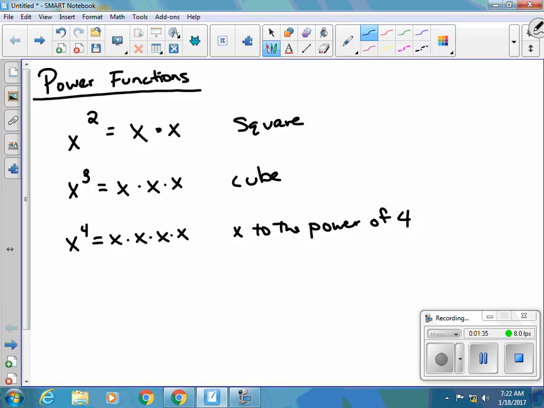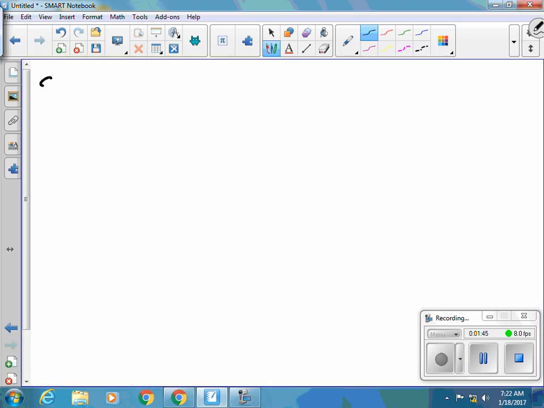we are going to be looking at the graphs of these different types of functions. We're going to be looking at different types of properties for this. So for example, if I have x cubed, I could show you on a graphing calculator, but I'm just going to draw a rough sketch of this.